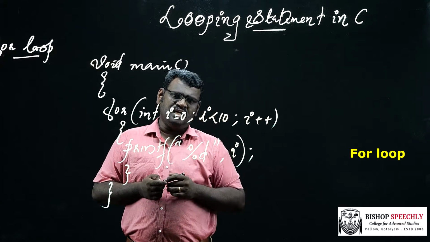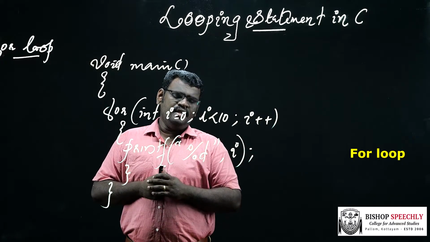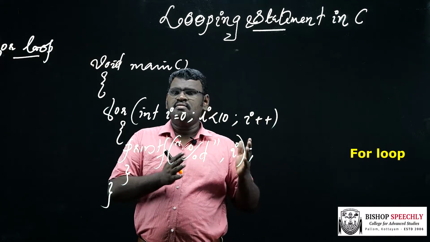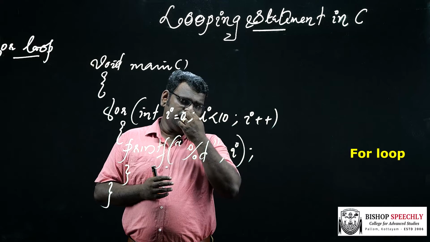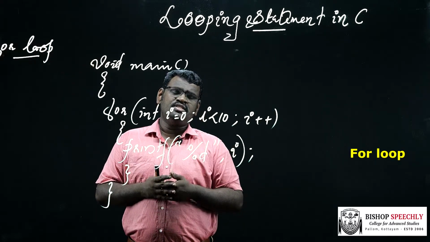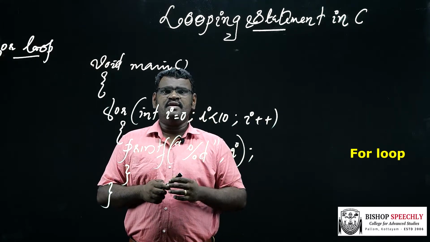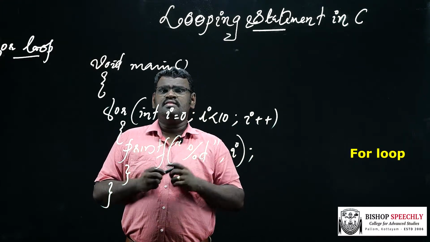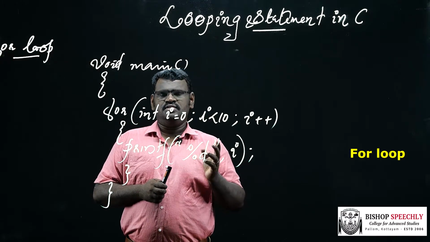Again the condition is checked, 1 less than 10. So the condition is true. Then the body of the loop is executed again, so the value of i is printed as 1. Again the value of i is incremented. It becomes 2. Then the condition is evaluated, 2 less than 10, it's true. Then the body of the loop is executed, which means the value of i is printed. So we get the output 2. This process continues until the condition becomes false.